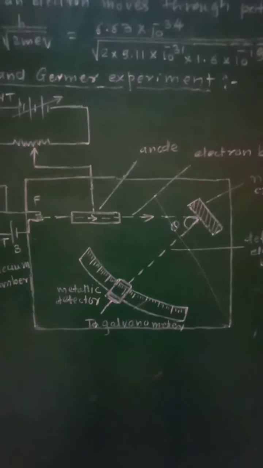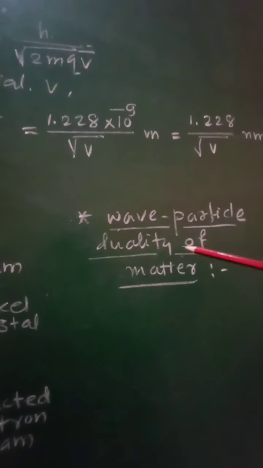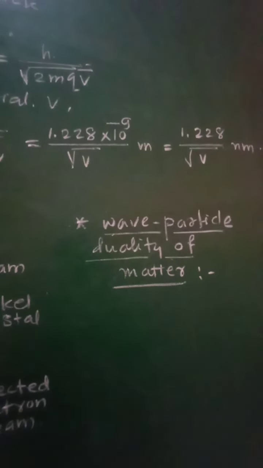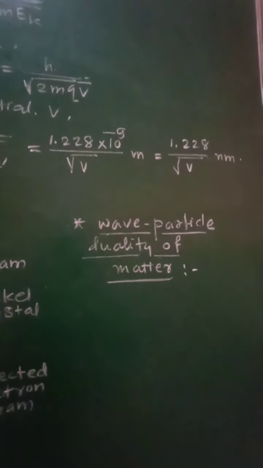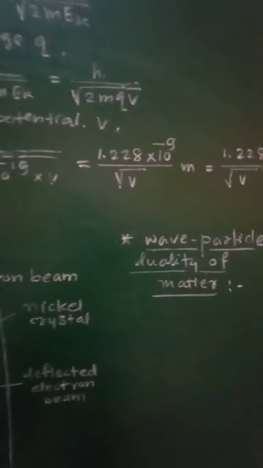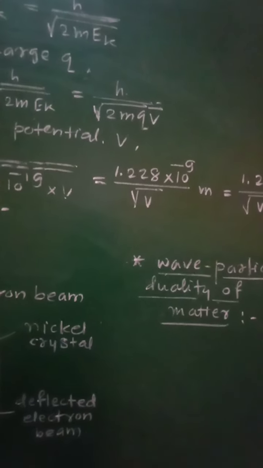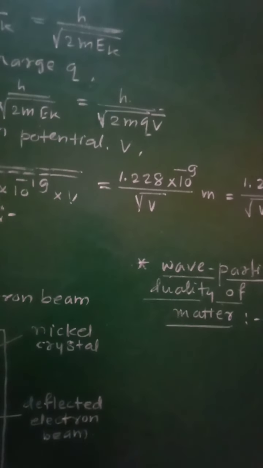So this will be about Davison and Germer experiment to study the scattering of electron with the help of this experimental setup. And now let us see the next point, that is wave particle duality of matter. So in this point of wave particle duality of matter, what is it? Duality of matter.